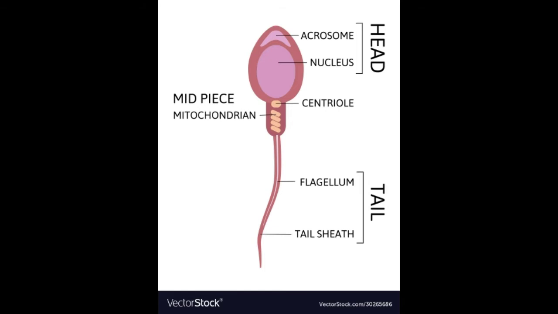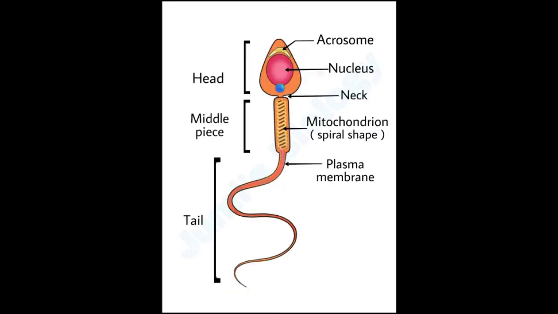A short neck connects the head and middle piece, which comprises the centrioles. The middle piece contains the mitochondria, which provides energy for the movement of tail. It brings about sperm motility, which is essential for fertilization.